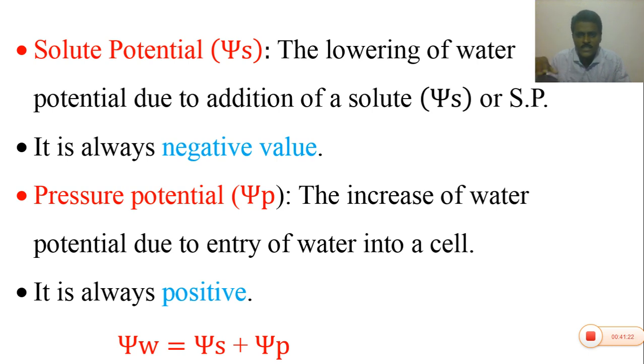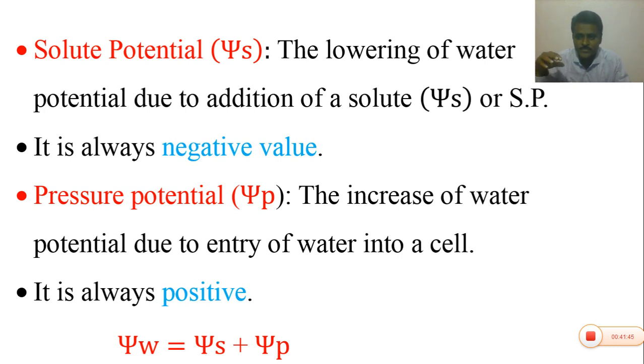In solutions, any salt solution or sugar solution, or in the cell, cytoplasm or protoplasm, because the cytoplasm or protoplasm contains several substances, carbohydrates, proteins, fats and mineral ions dissolved in it, it becomes a concentrated solution in the cell.